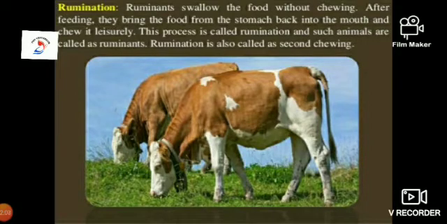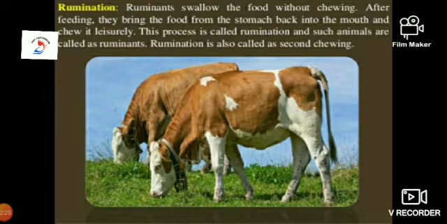Digestion. After being chewed once, the food passes down the 2 to 3 feet long esophagus. The esophagus leads into the stomach. The stomach of the ruminant has four chambers: rumen, reticulum, omasum, abomasum.